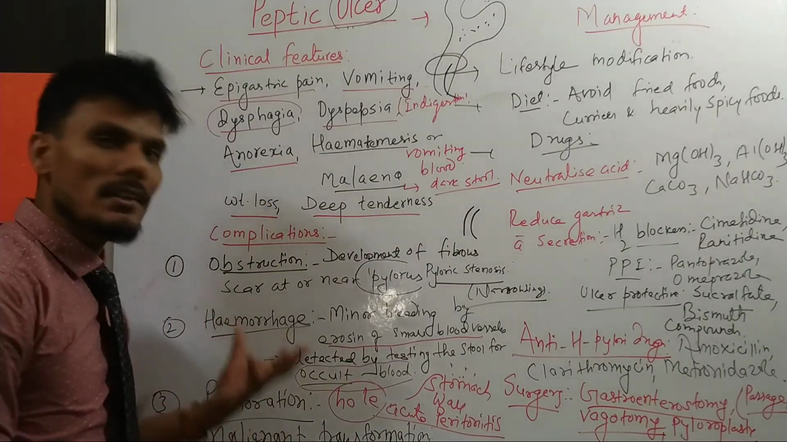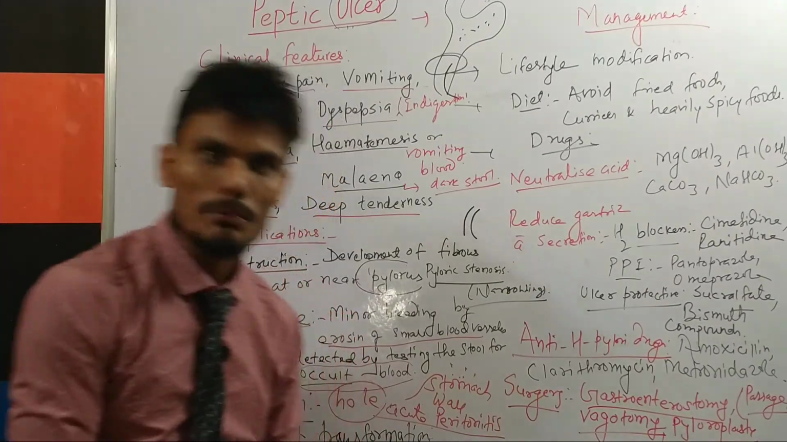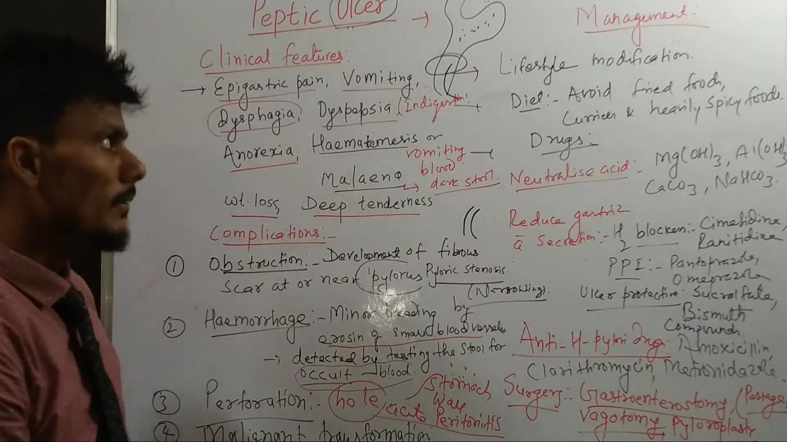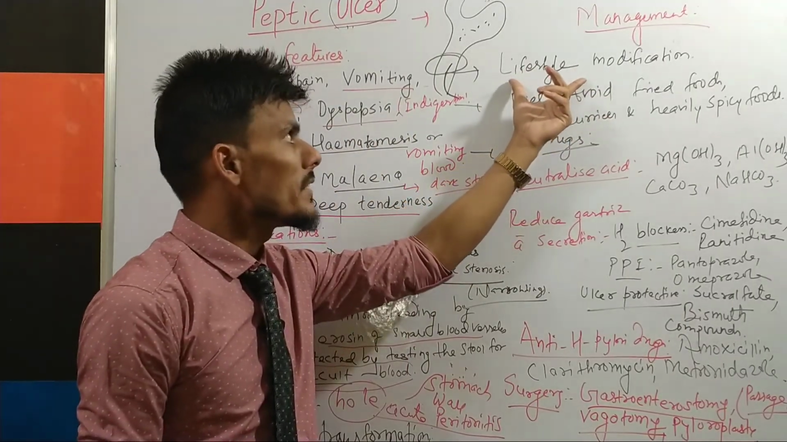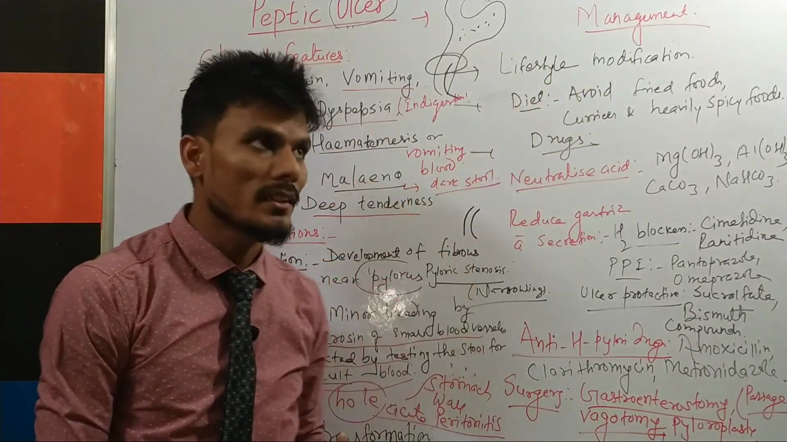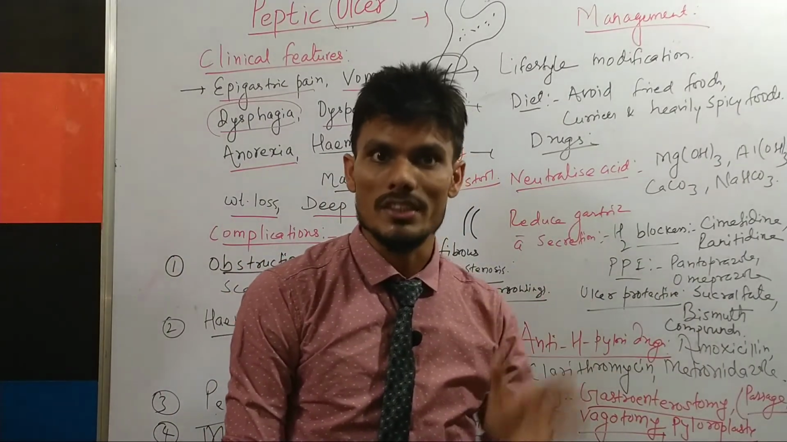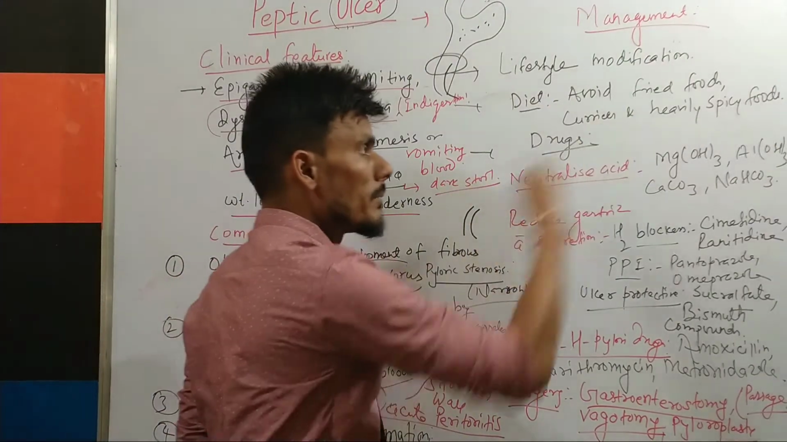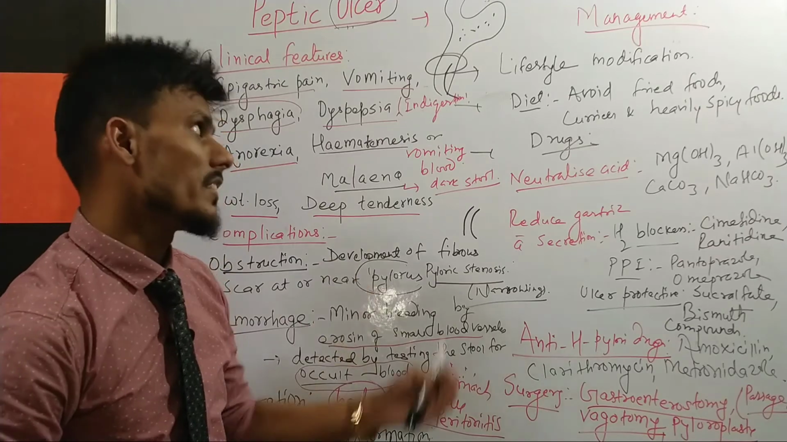Next, peptic ulcer can also lead to malignant transformation, or you can say a malignant tumor, or you can say cancer. So these are some of the clinical features and the complications. Now talking about the management, there is lifestyle modification. Lifestyle modification in the sense that alcohol, smoking and stress can lead to peptic ulcer. So they should avoid or stop taking alcohol, smoking, and also taking stress.